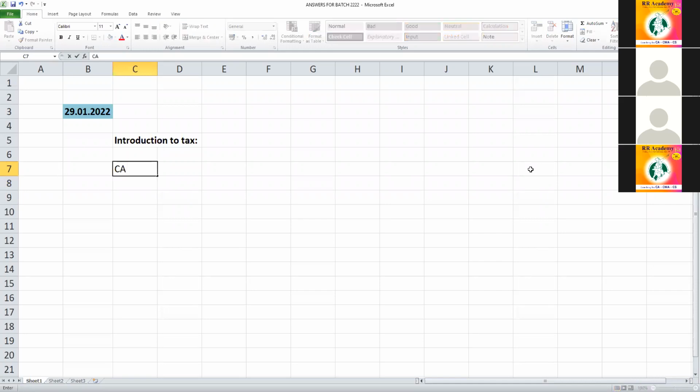Now first we'll take up CA here. You know the pattern, students. Your paper is divided into income tax and GST. Income tax is for how many marks? Actually, 60 marks. And GST for 40 marks. You're right.